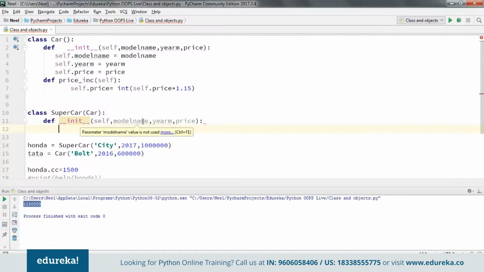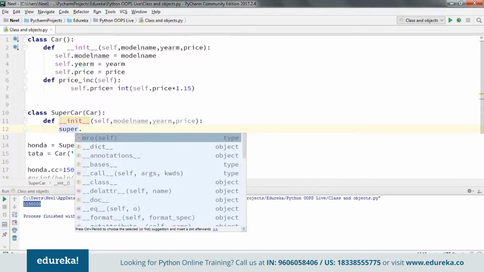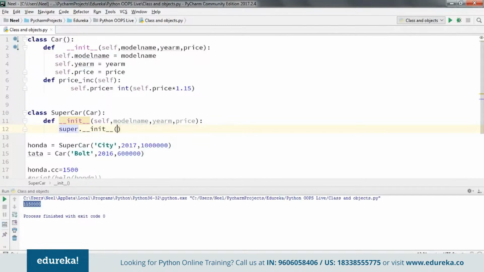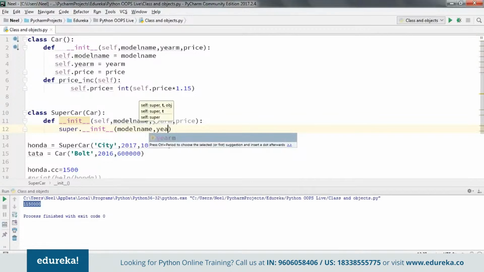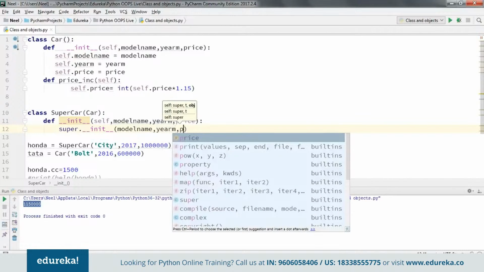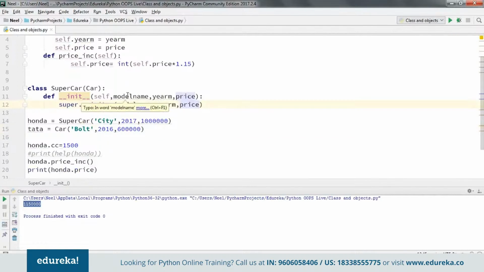What you can do is use the keyword super dot init. What I'm referring to is that it should call the init function present in the super class. In that case I need to pass the parameters here as well. So I'm going to pass the model name, the year of manufacturing, as well as the price. This is basically to reduce the code that you're going to be writing.